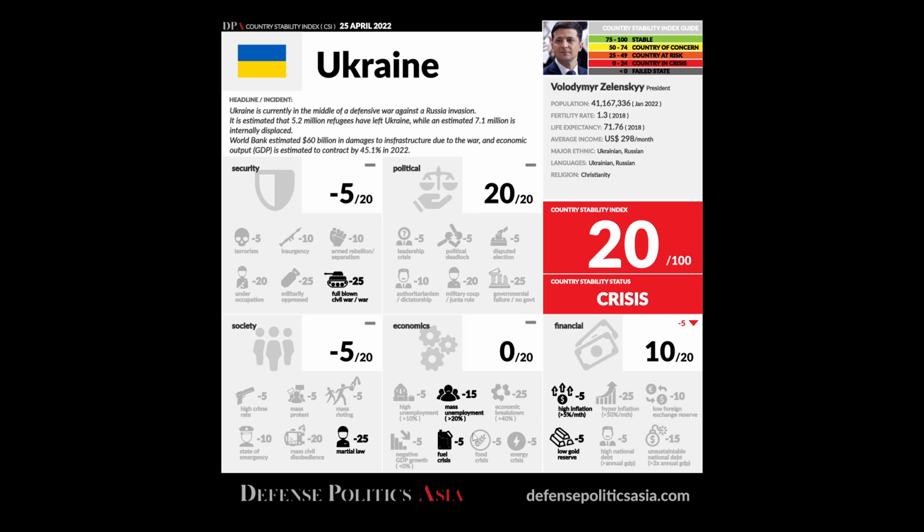And this can be compounded by the things below here, for example negative GDP growth. Usually when you are here, this is definitely going to come with you. So economically, things can get really bad. This is not no growth, it's negative growth, which means the economy actually shrinks. All these things can lump together and become very high damage to this CSI score. And then on top of that, there is fuel crisis, food crisis, and energy crisis.